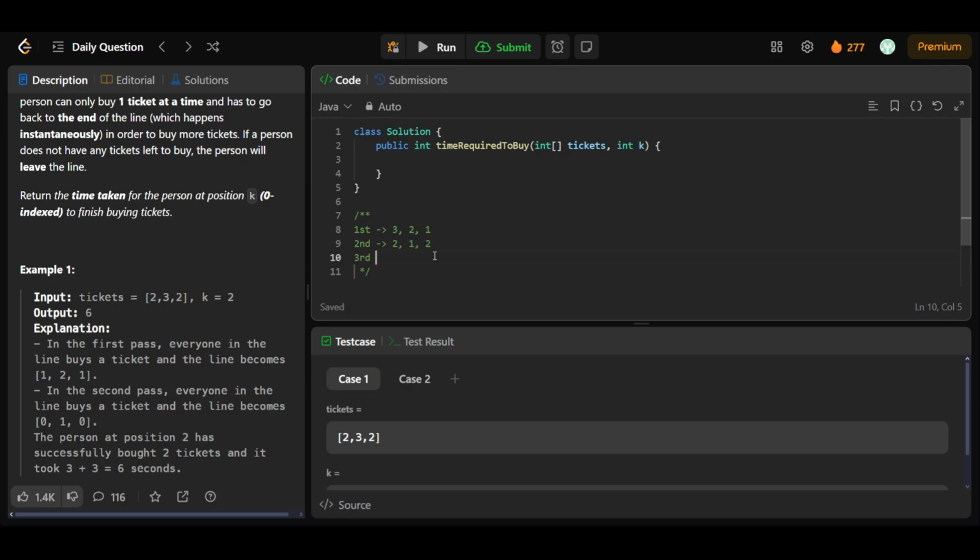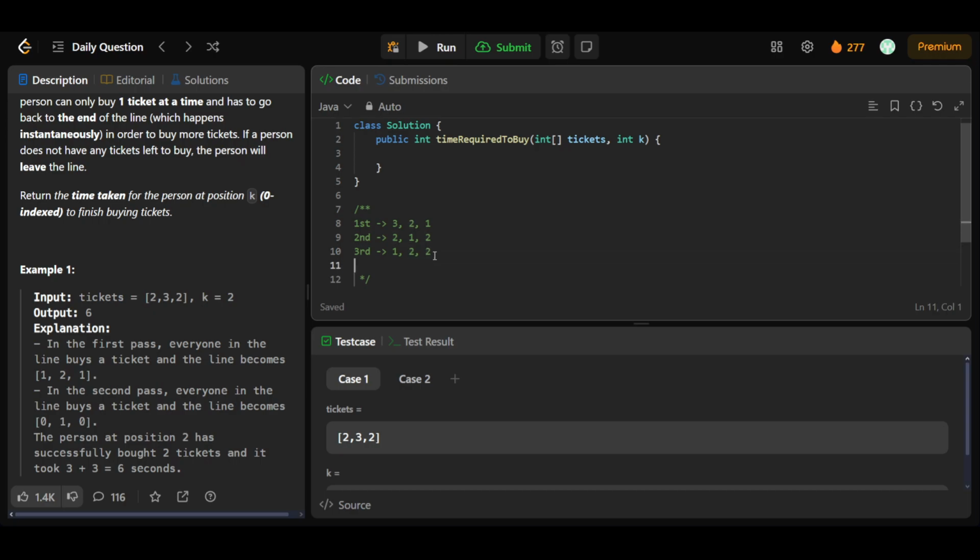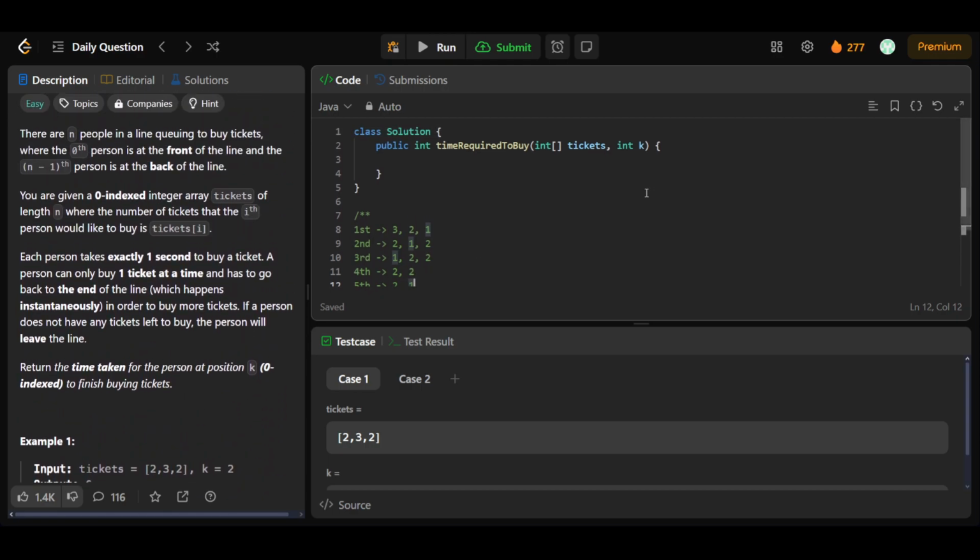Then after the third iteration the array will be 1, 2 and then again 2. After the fourth iteration this person has just one ticket left, so after buying he'll have no more tickets left to buy, so we'll have just 2 and 2. In the fifth iteration we'll have 2 and then 1, because this person comes forward.